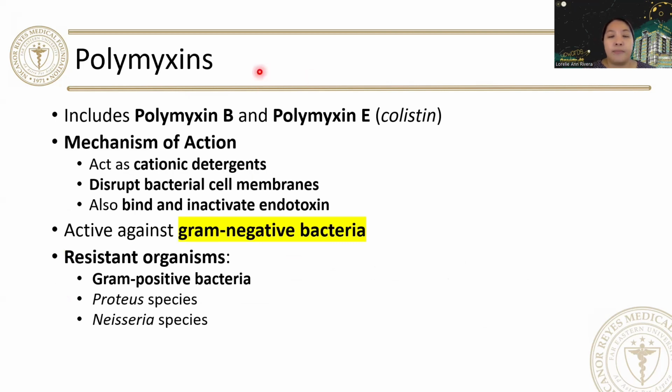Next is your polymyxins. This includes polymyxin B and polymyxin E. Polymyxin E is the one that is known as colistin. So these polymyxins, they act as cationic detergents. They disrupt your bacterial cell membrane, and they also bind and inactivate endotoxin. So please remember that this is active against gram-negative bacteria.